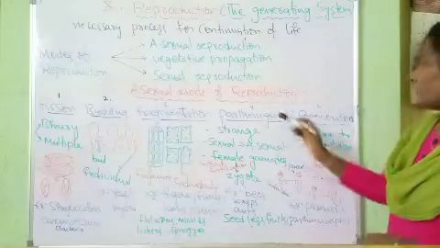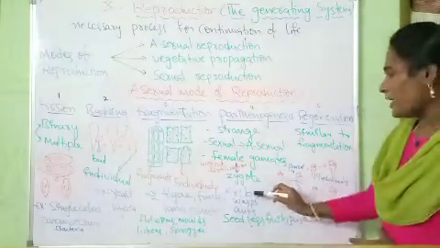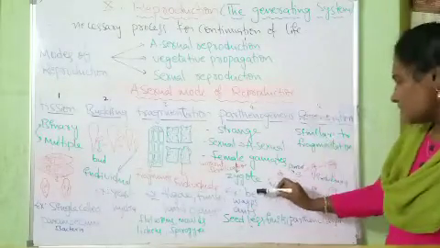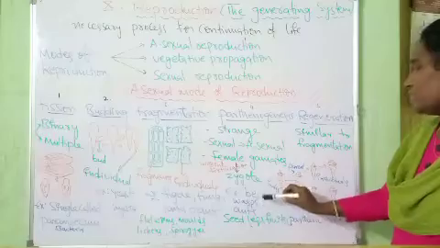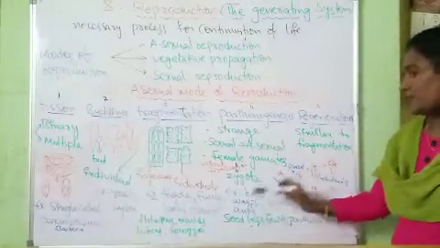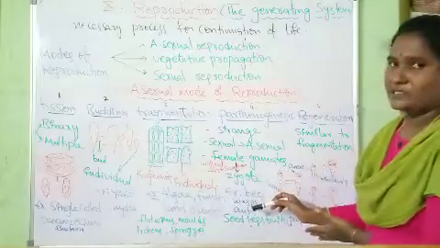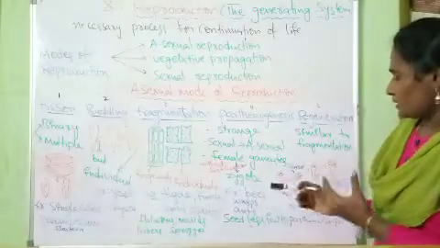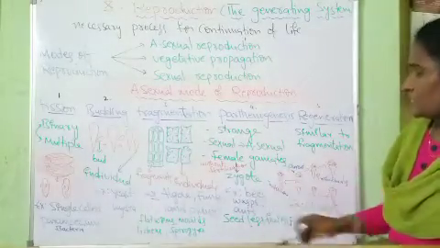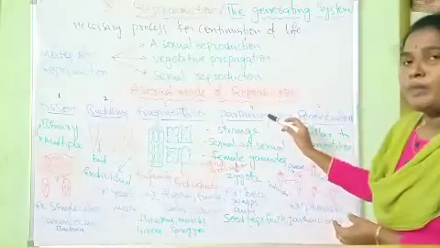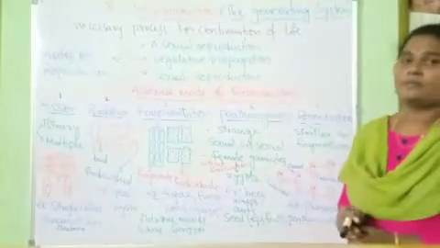Parthenogenesis is also seen in some animals, like bees, wasps and ants. Sexual reproduction also takes place in these animals. Here, in these animals, the zygote might be formed from parthenogenesis or from the fertilized egg.